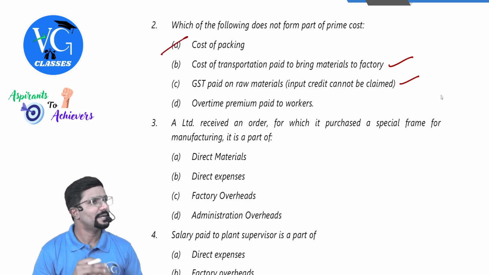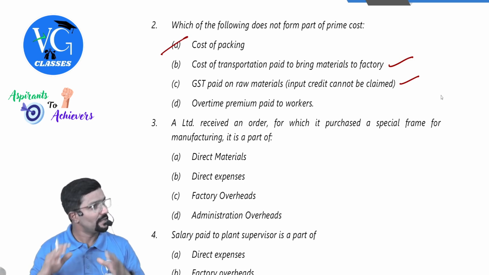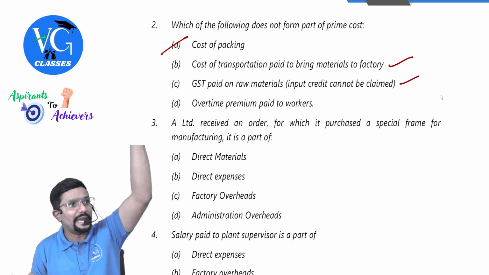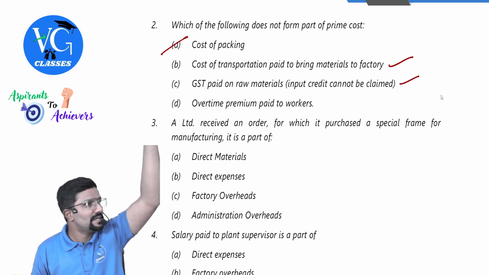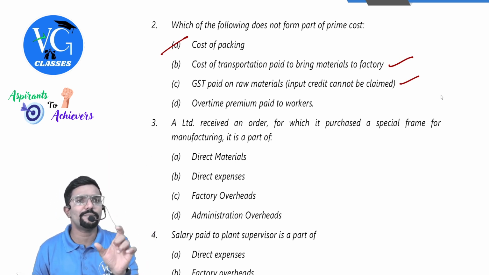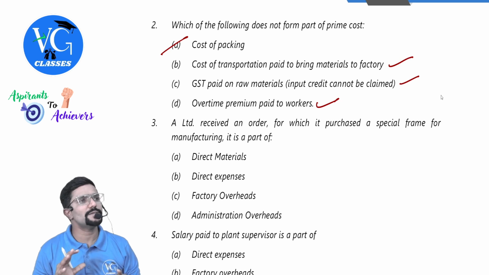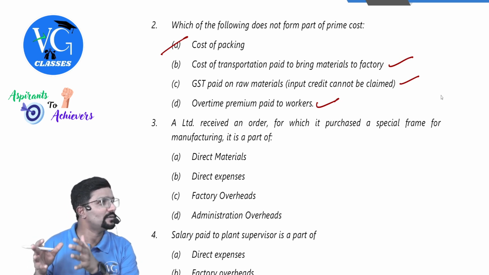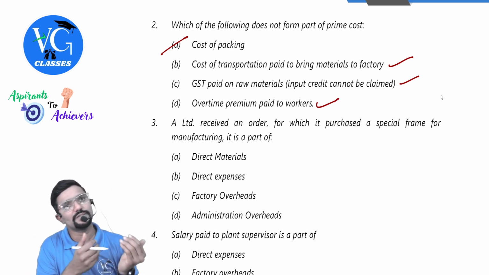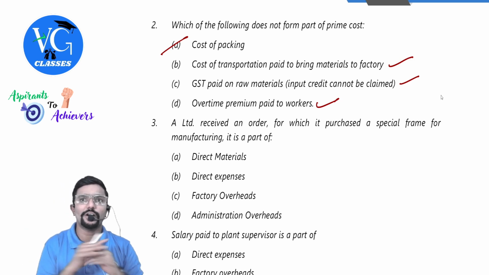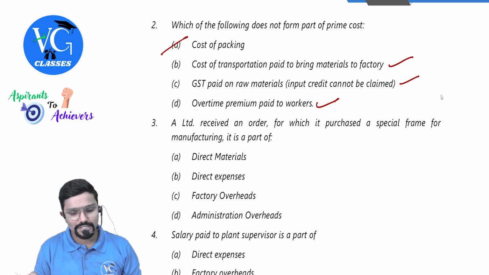Cost of factory. It depends whether it is primary or secondary. Even if it is primary, it is a separate line item, after works cost. So is it a part of prime cost? No, sir. Yes, so I can consider this also, but it depends on the reason why we have worked overtime. But out of the given, which is not a part of prime cost at all, means it is cost of